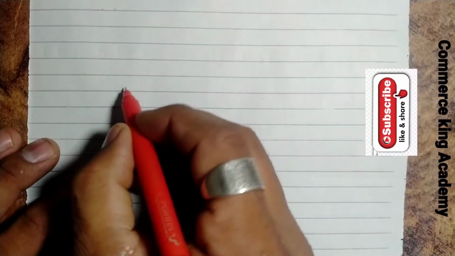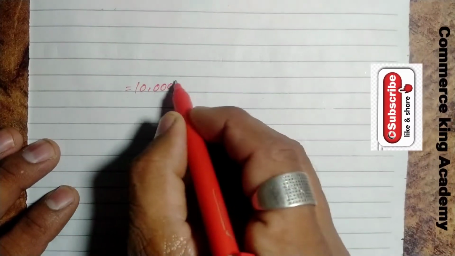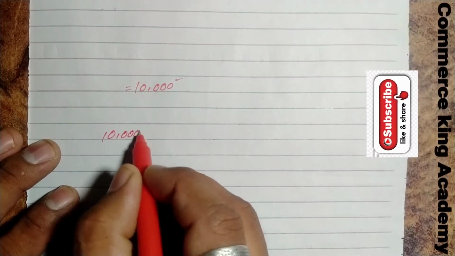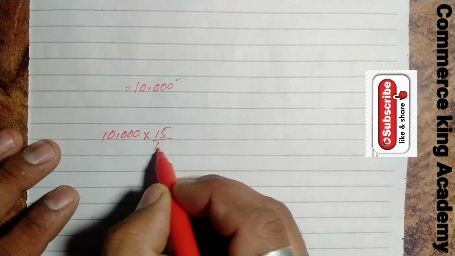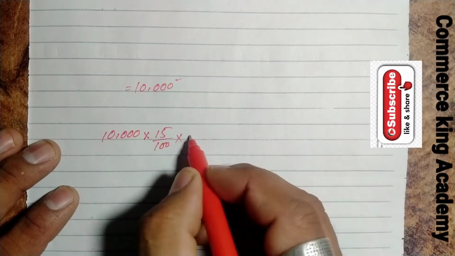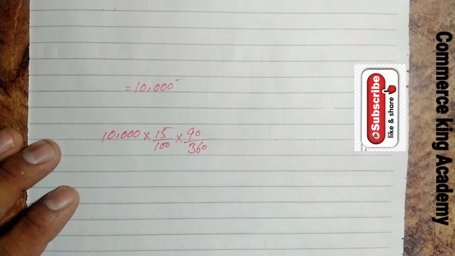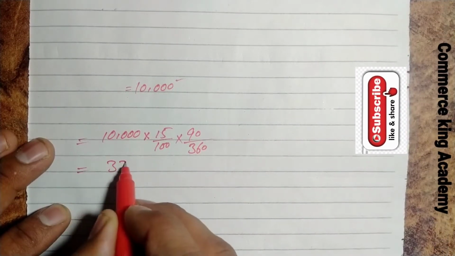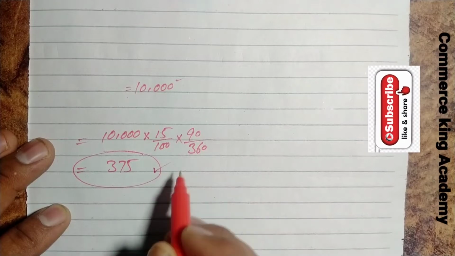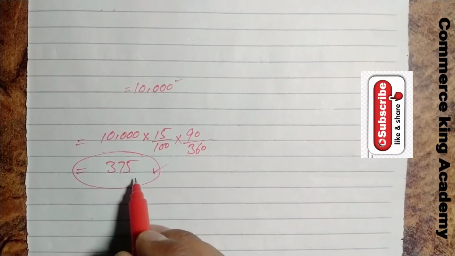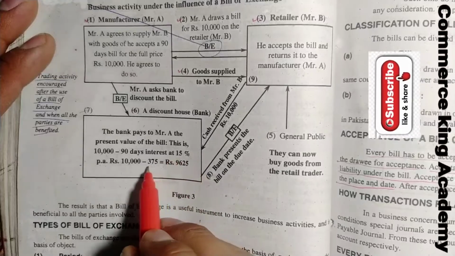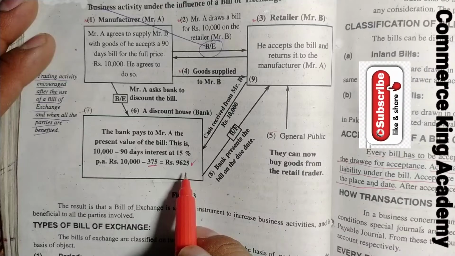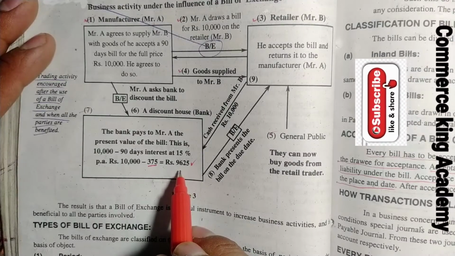The total amount of the bill of exchange is 10,000 rupees. Clear? So we will write 10,000 here. 15% interest rate, 90 days, 360 days of the year. So ultimately we have this value 375. This is the discount for 90 days deducted by the bank, right? So we will deduct 375 rupees from 10,000. We have this value. So Mr. A receives this amount from the bank immediately.